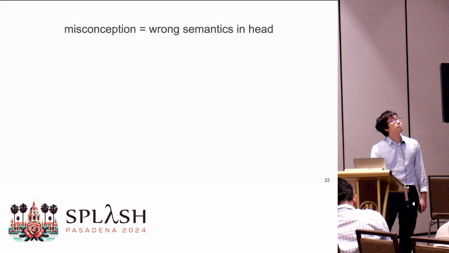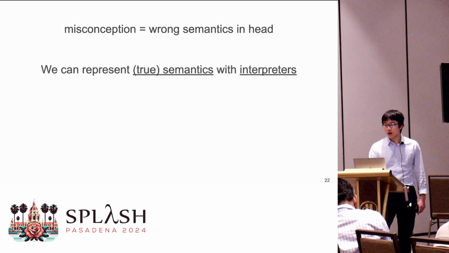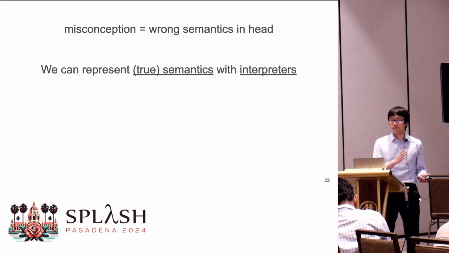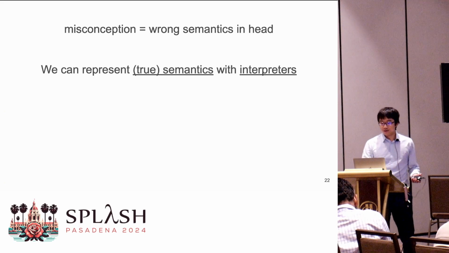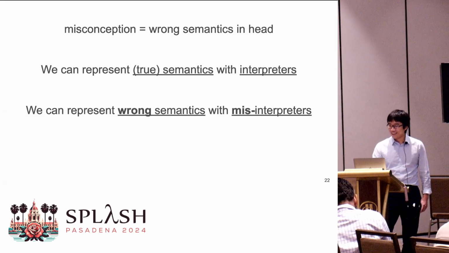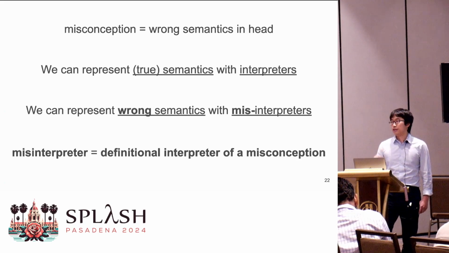Recall that misconceptions are wrong semantics in the head. We know how to represent semantics using interpreters, so we can represent wrong semantics too. That is, we can take a correct interpreter and break it to match a misconception, and we call this a misinterpreter. So each misconception gets its own misinterpreter. To put it differently, a misinterpreter is the definitional interpreter for that misconception.